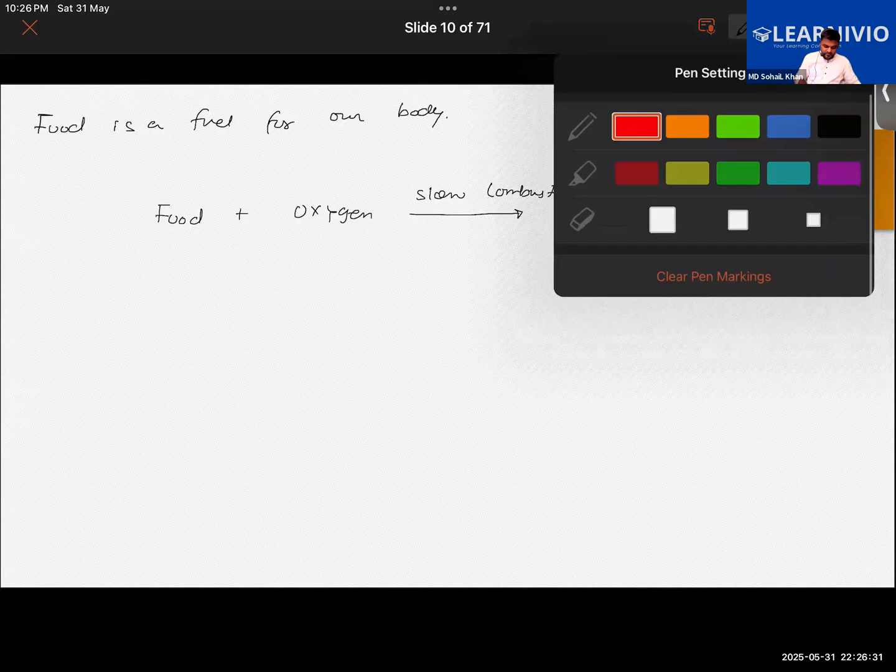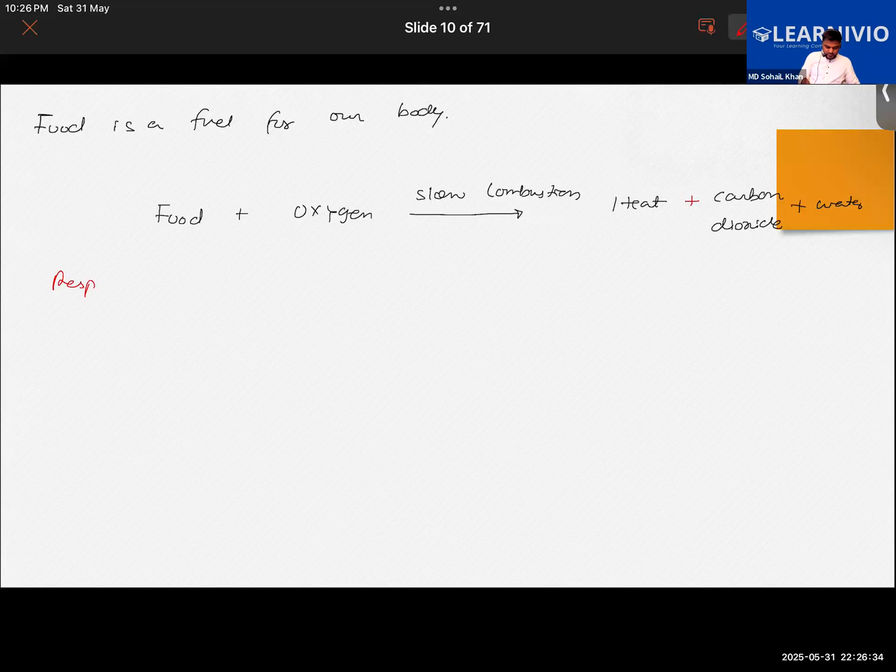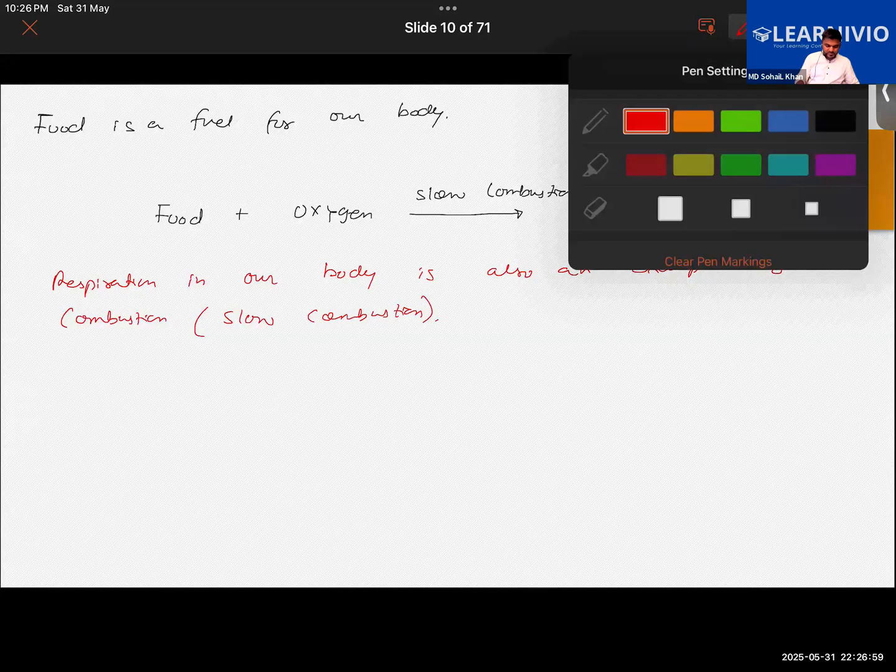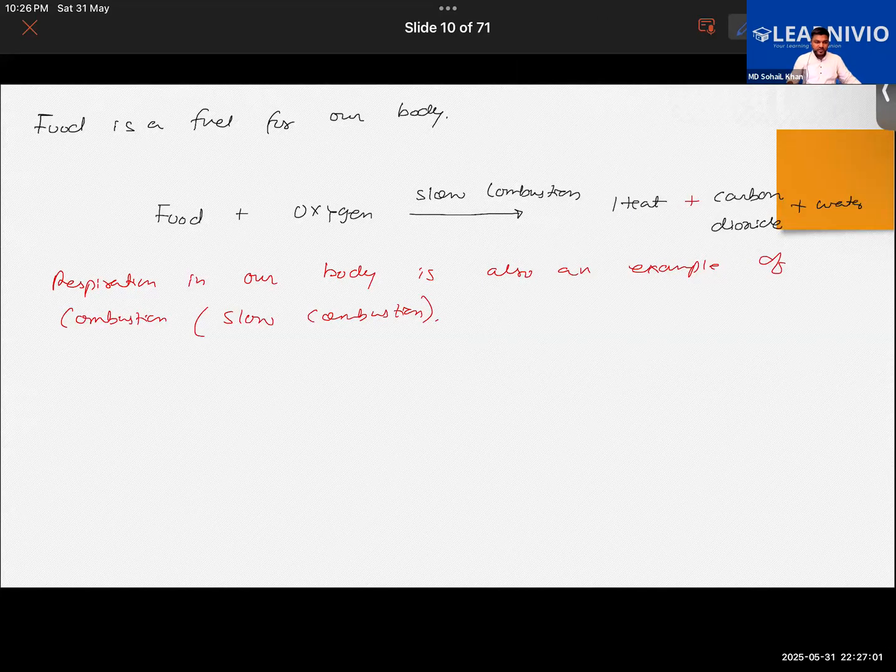So we can say that respiration in our body is also an example of combustion, particularly slow combustion. It is not happening in an explosive manner. The heat produced in the process of respiration maintains our body's temperature.